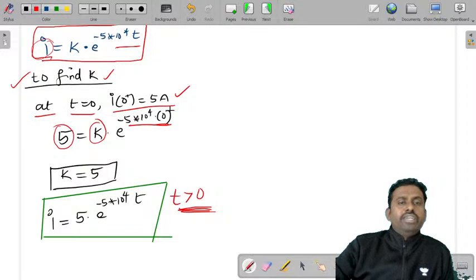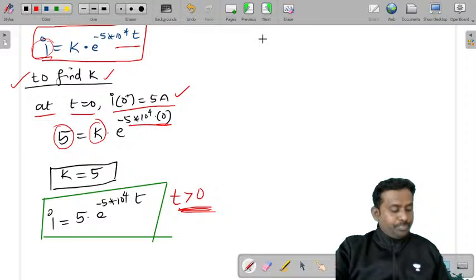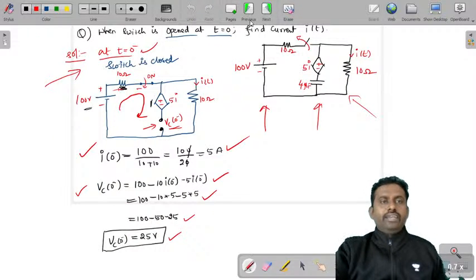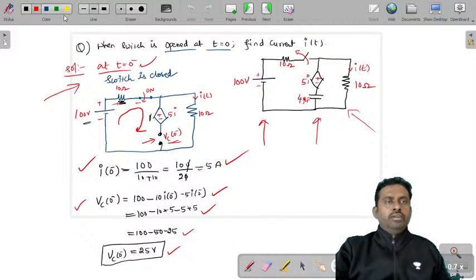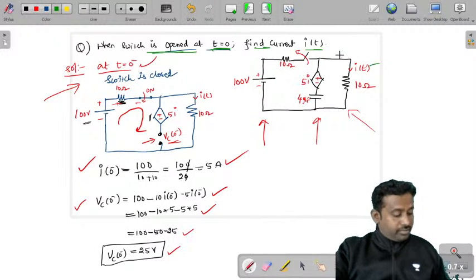So this is how you will determine the value of the current that is asked in the question. The question was that, right? So what was the question? Just look at that. When the switch is open, find the current i of t. This is the current that was asked.